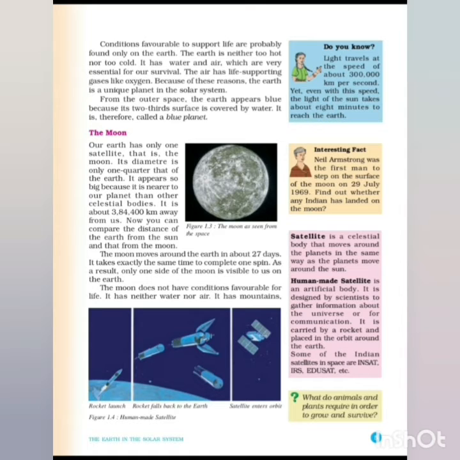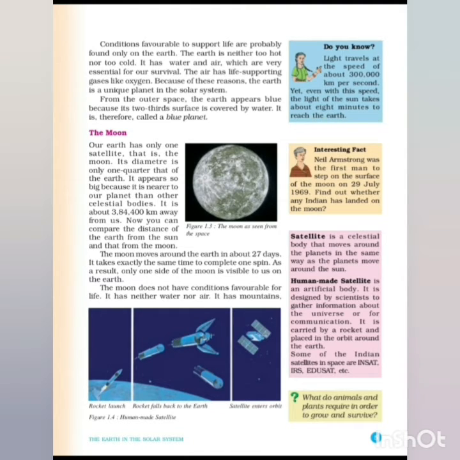The moon moves around the earth in about 27 days. It takes exactly the same time to complete one spin. One spin also takes 27 days. As a result, only one side of the moon is visible to us on the earth. The moon does not have conditions favorable for life. It has neither water nor air.